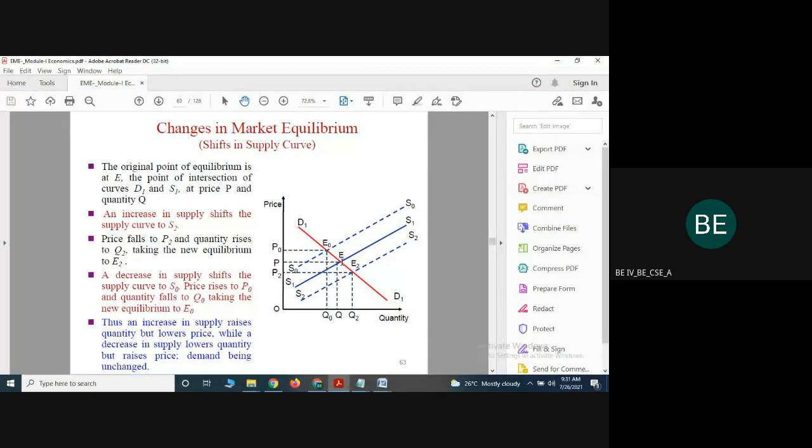The supply increases, and the supply curve shifts to S2. Suppose supply is increased, what happened? The price of the product is reduced, but quantity is increased. Suppose the equilibrium point moves from E2 to E naught. In that case, what happened? Consider this graph: the price is increased, the quantity is reduced. So that is the objective of change in market equilibrium.